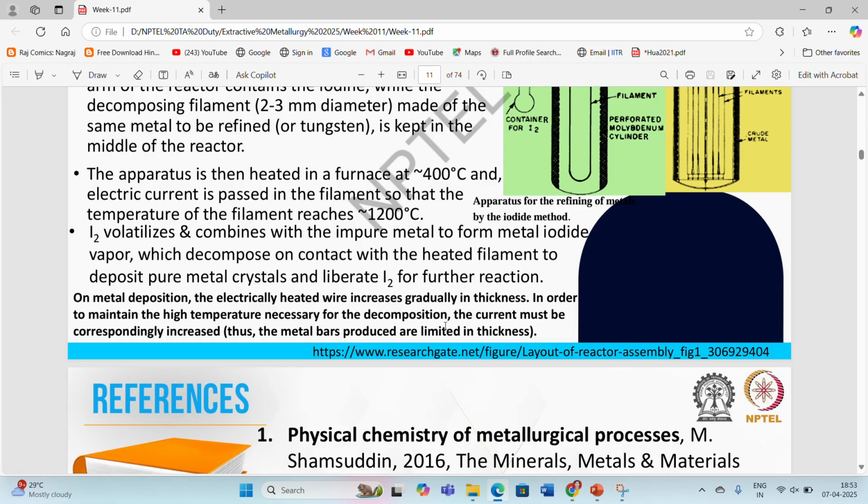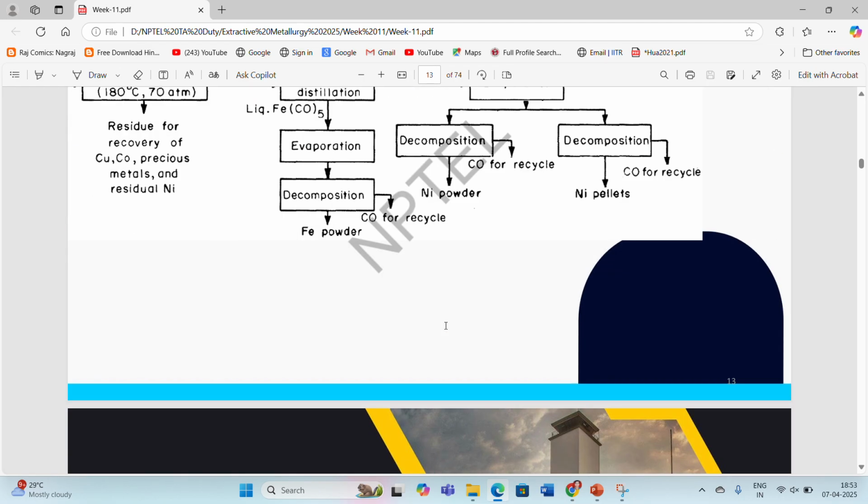Thus, the metal bars produced are limited in thickness. So, we have to optimize the thickness of these metal bars so that we don't have to increase more and more current during the operations.